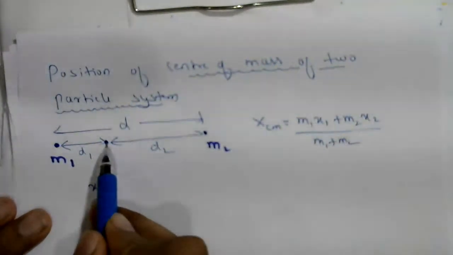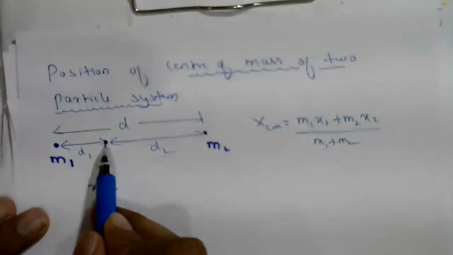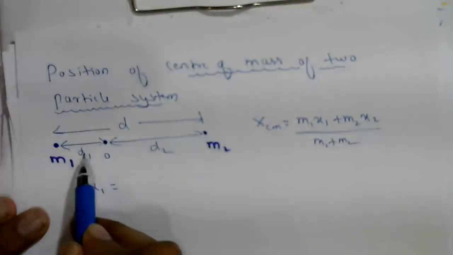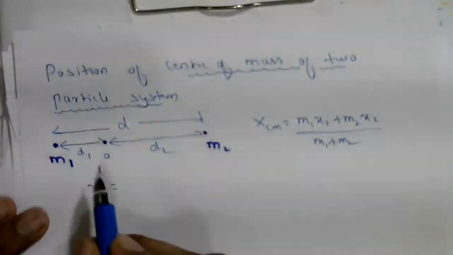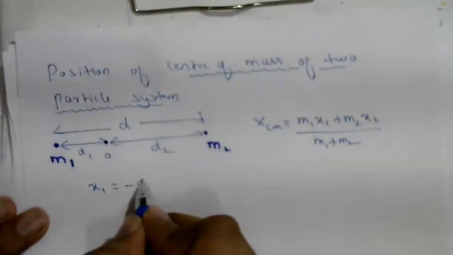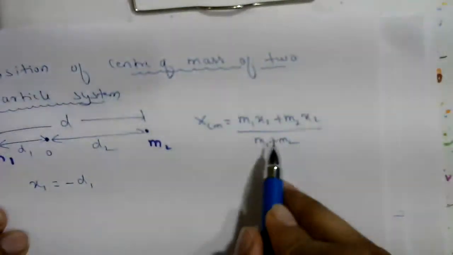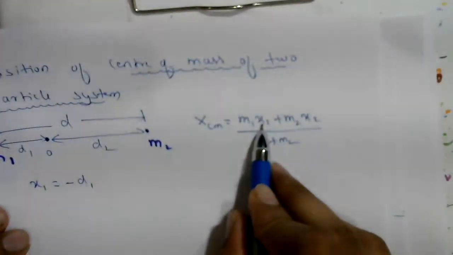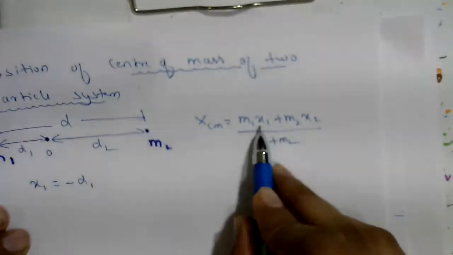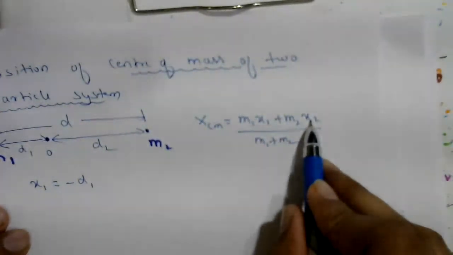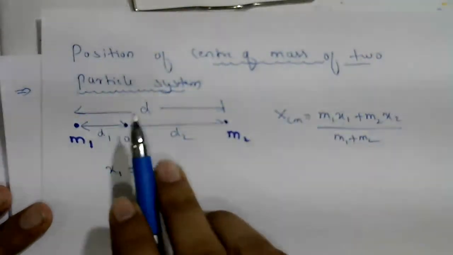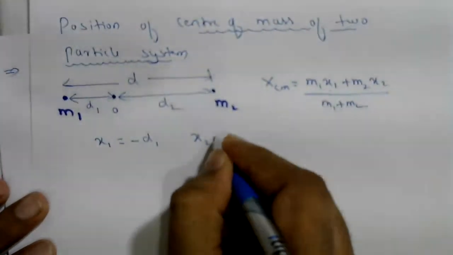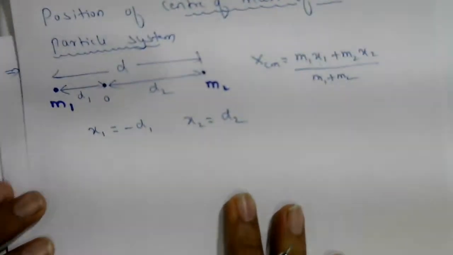We are measuring the distance of each mass from the origin. It means d1 you have to take with a minus sign, because it is on the left side of the origin, so x1 = −d1. x1 and x2 are the positions of the first and second particles from the reference point. Then x2 = d2.